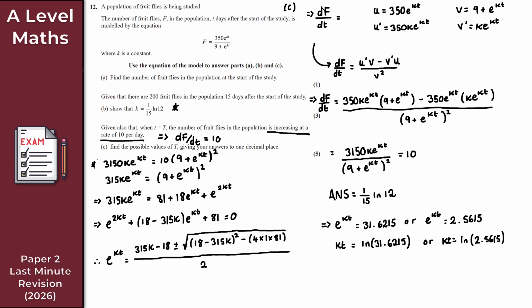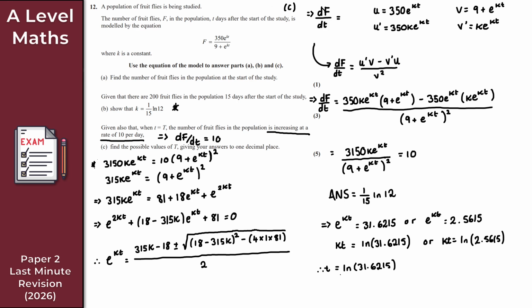So let's just continue from here. As we said before, we're looking to solve for t here. Now I've got kt here, but we do know the value of k, right? k is 1 over 15 ln 12. So to finish with here, just divide both sides by k. Therefore t is equal to ln of 31.6215 divided by k.